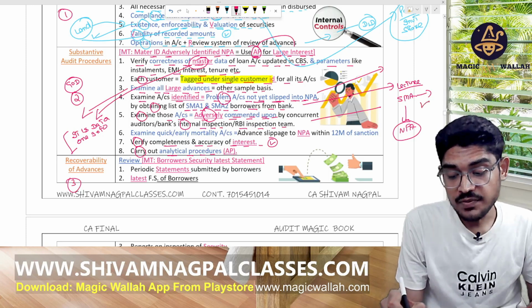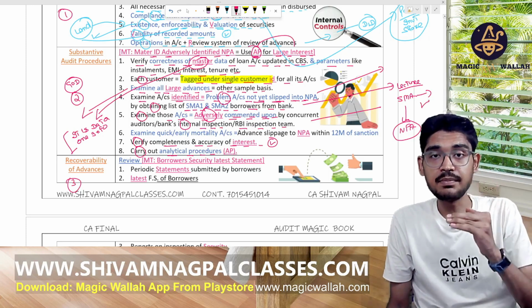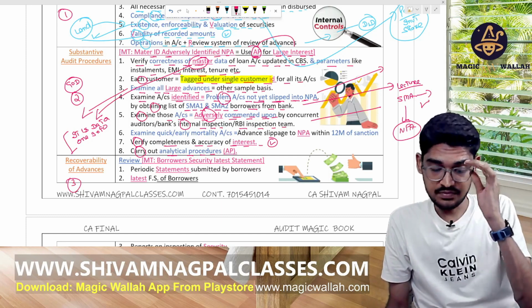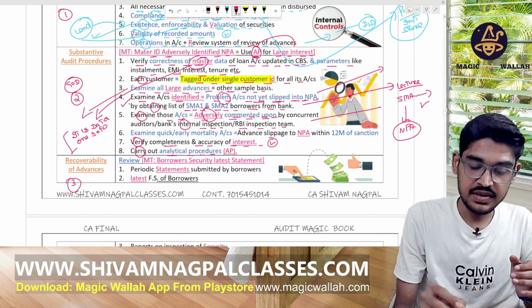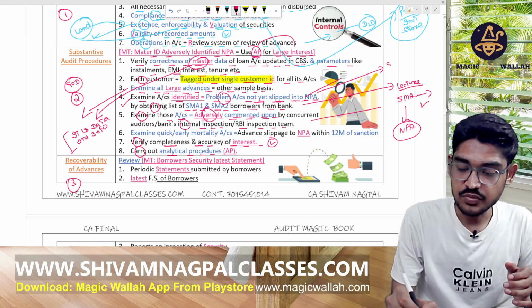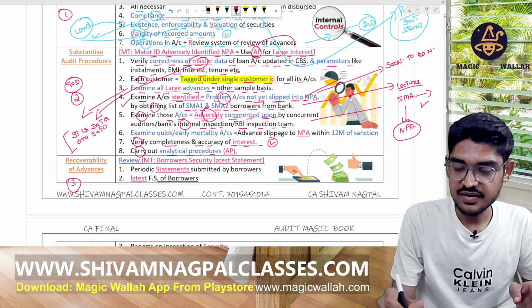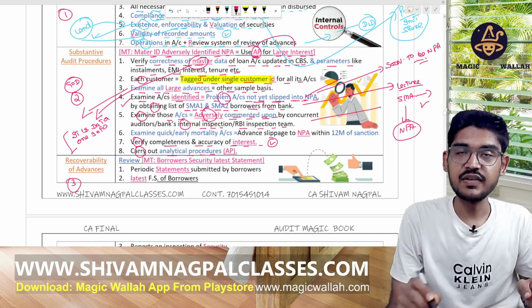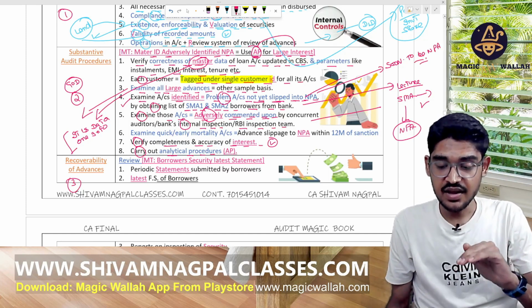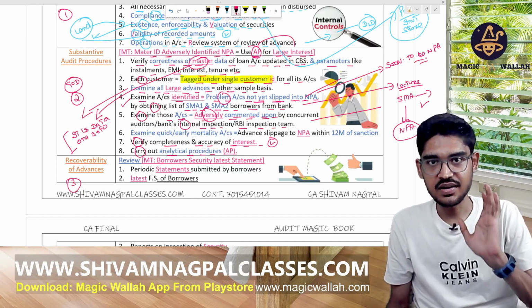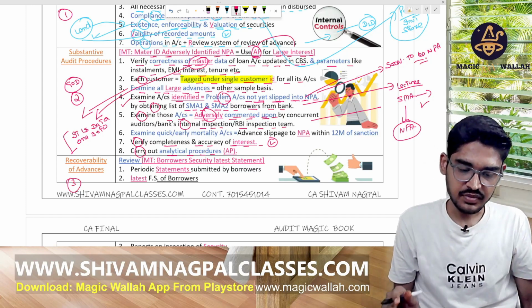Okay, now the problem has started there. We are not receiving the payment, we are not receiving the interest. Soon it will become NPA. So verify them carefully, as they are going to become NPA soon. So verify this. Okay, what are SMA and SMA 2? We will study about this in the next part, C part. Okay, don't worry for that.